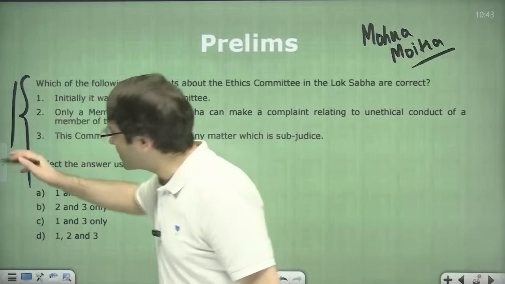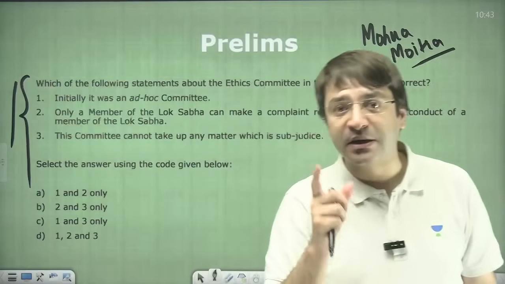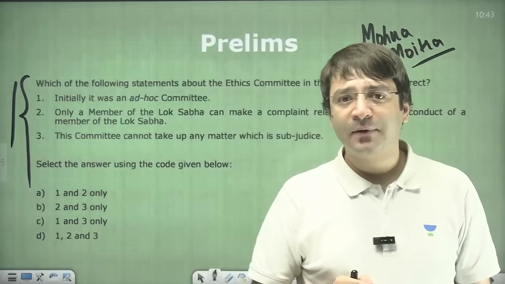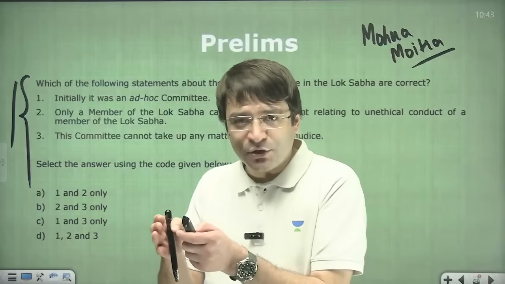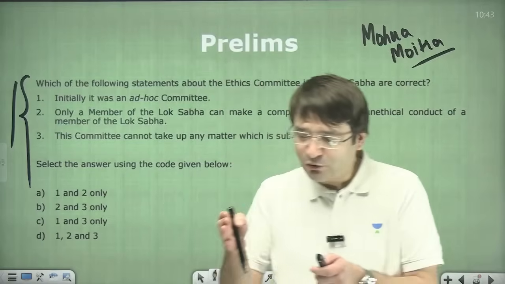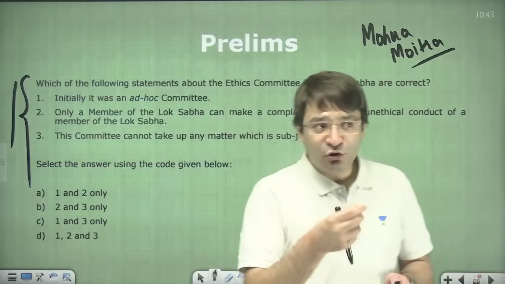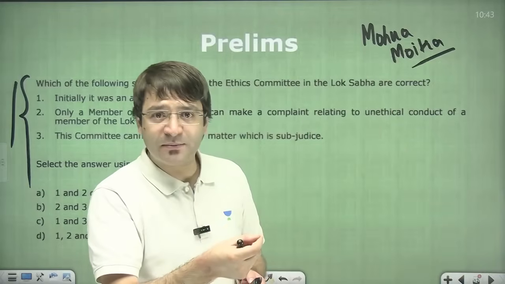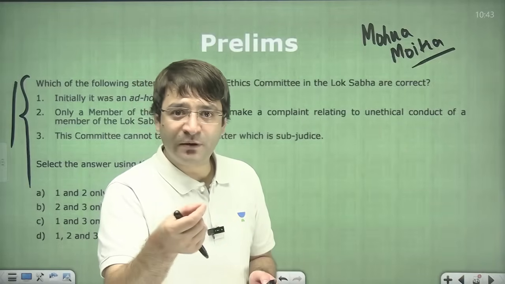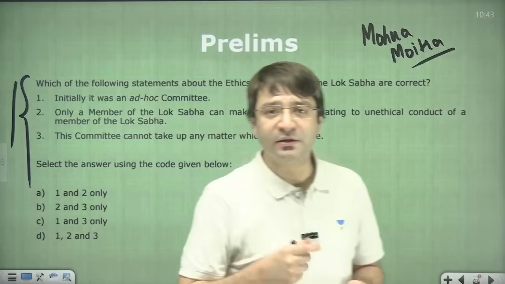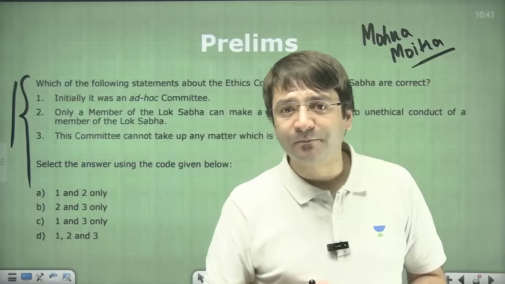Exact statements were mentioned in the Indian Express. So if you're reading this newspaper article, you need to understand that it is related to Parliament and its committees. Understand these parliamentary committees, and you will be in a position to anticipate the question that can be asked in the examination.